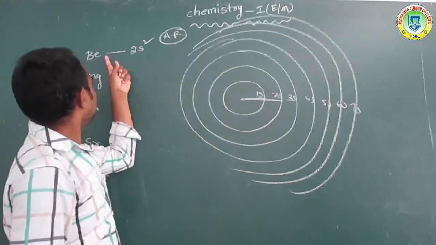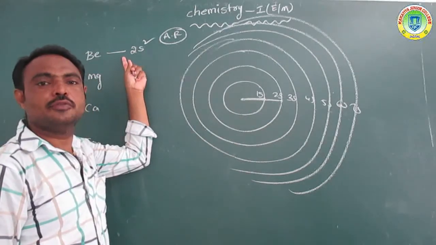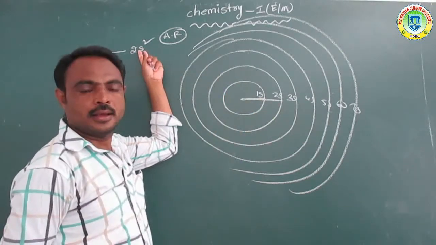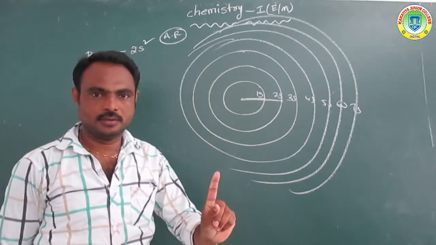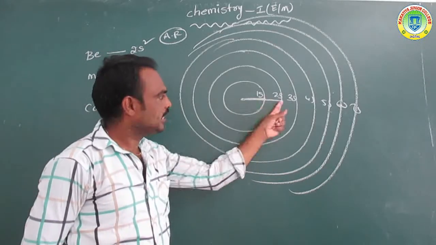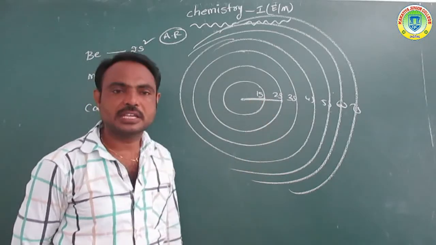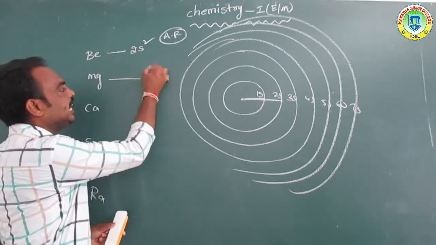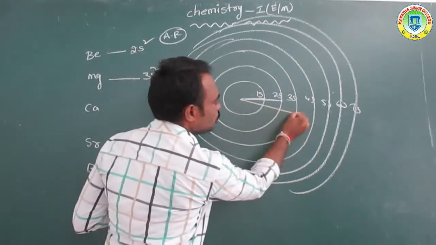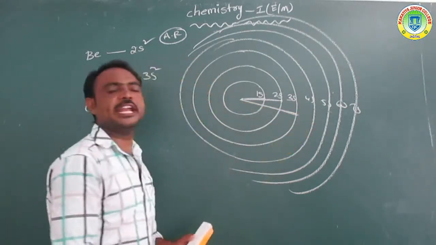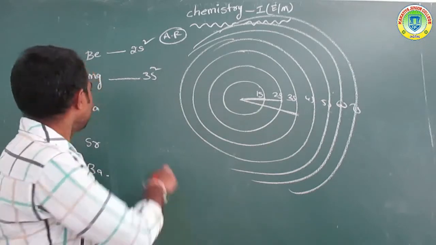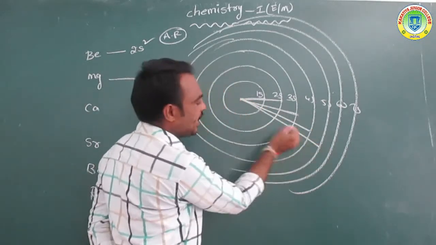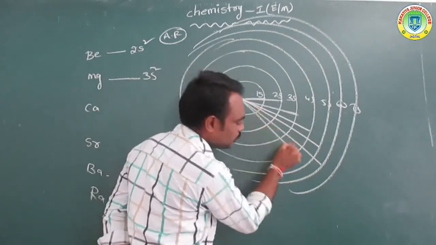This distance is the atomic radius of beryllium, because the outer shell electron is in the second shell. Next magnesium ends with 3s2, so the atomic radius value increases slightly. Calcium 4s2, then the next elements 5s2, 6s2, 7s2.